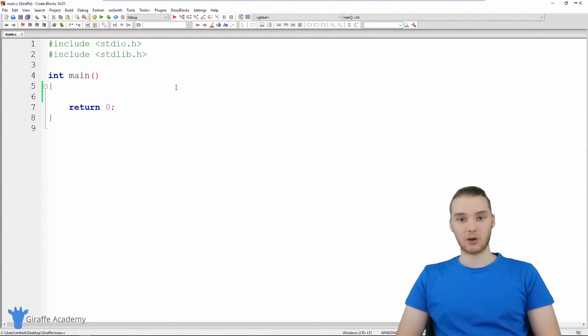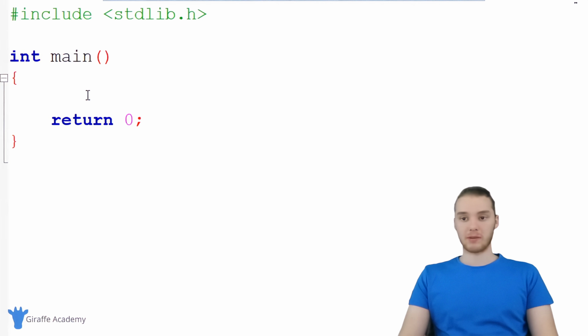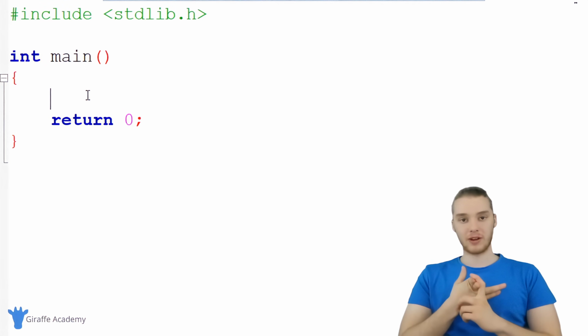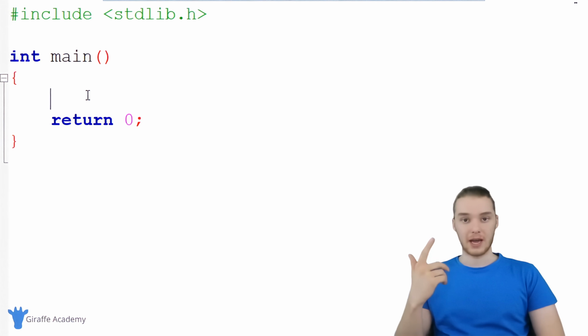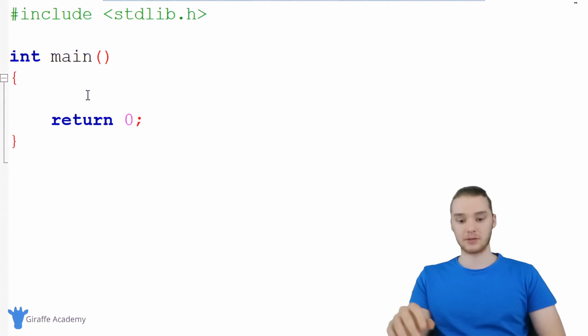So I'm going to show you guys how to create arrays. We can create an array a lot like we create a normal variable. A variable and an array are very similar. A variable is basically used to define a container that stores a single value, and an array is used to define a container that stores any number of values. So the first thing we're going to have to do when we create an array is give C some information.